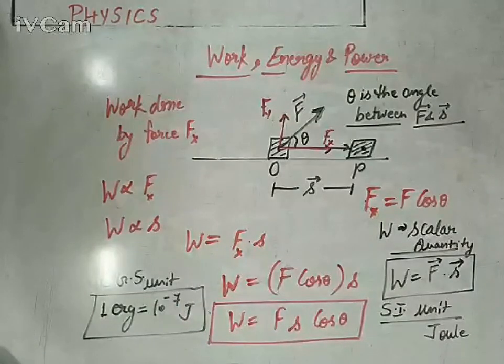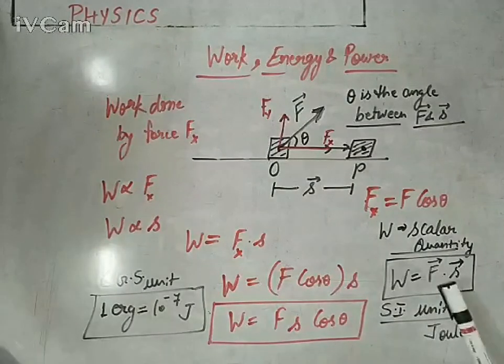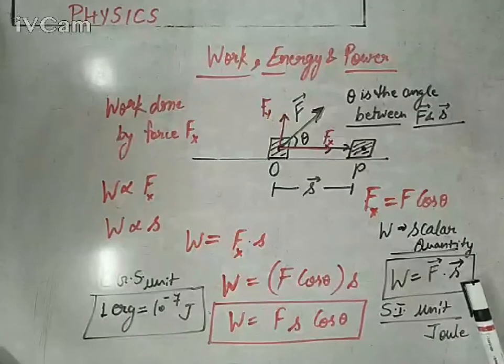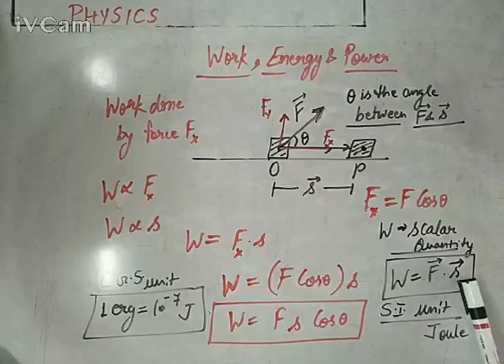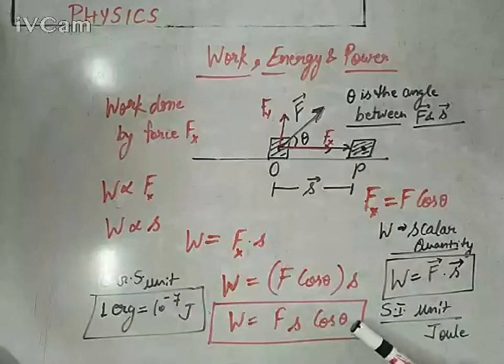So this is the original formula for work done. F vector dot S vector means dot product, or you can write Fs cos theta. It will be totally dependent on the given quantity in the numeric problem. If they are giving you in the vector form I cap, J cap, K cap, then you can go for dot product like this. And if they are giving you magnitude and the angle between them, you can go for this formula.